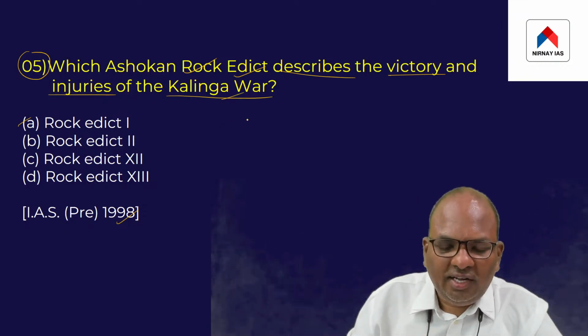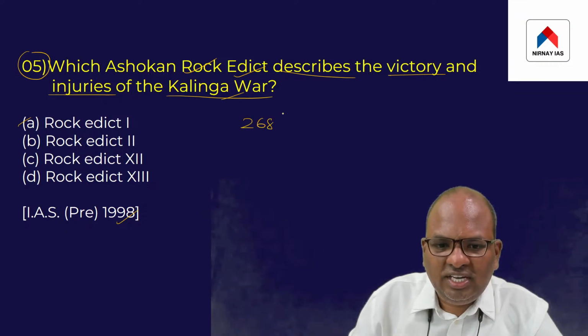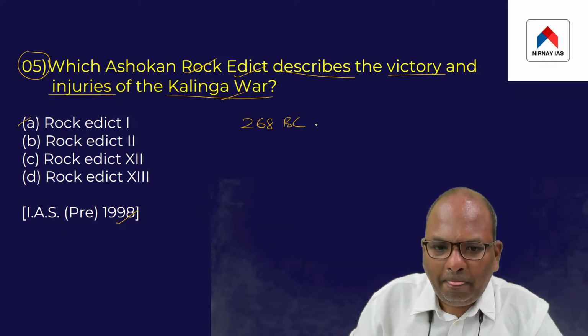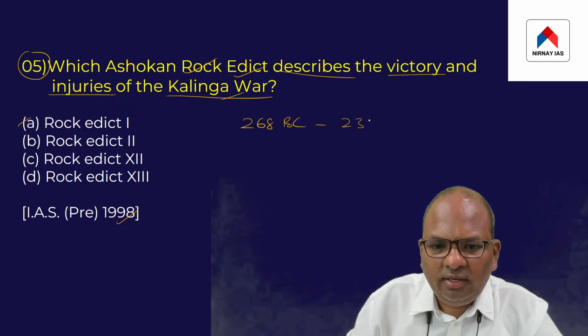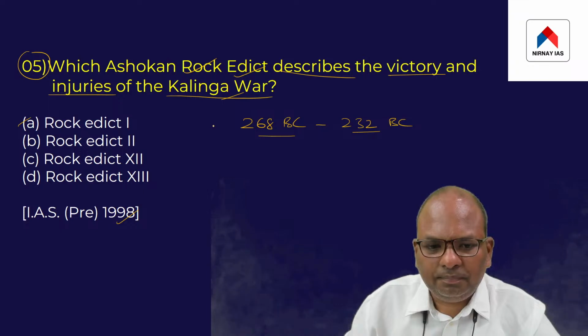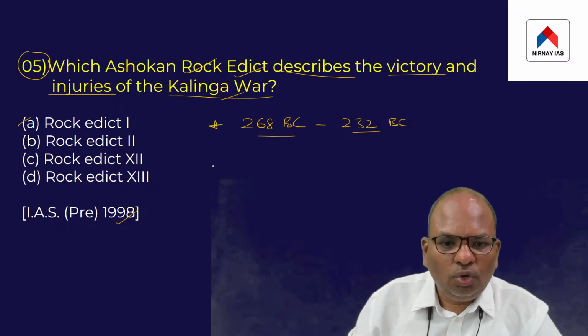Ashoka came to power in 268 BC and ruled till 232 BC. So that was the time period of Ashoka.